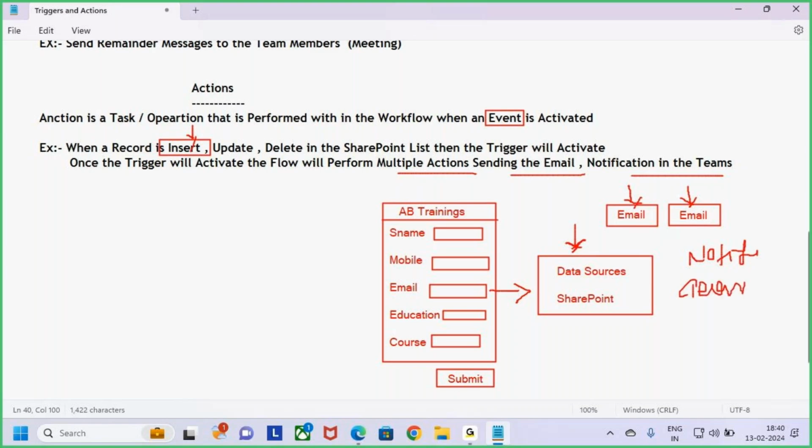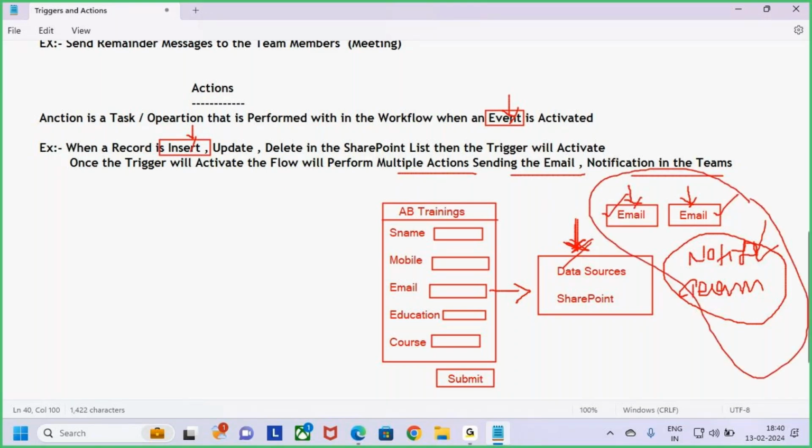So how many actions am I performing here? Sending the email to the student, sending the email to the owner, and also sending one notification in Teams to the owner. So how many actions am I performing here? 3 actions. I want to perform these 3 actions whenever the data is inserted in the data source. Inserting the data is nothing but what? Event. Whenever the event happens in the data source, what event? Inserting the record, then I need to perform how many actions? 3 actions. So this is what is meant by an action, guys.